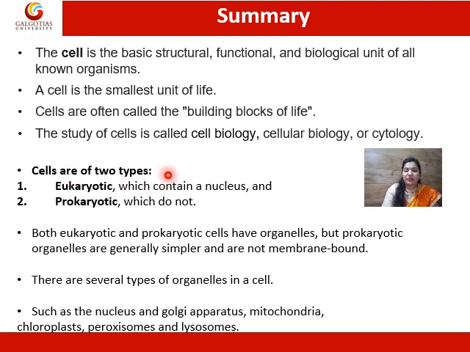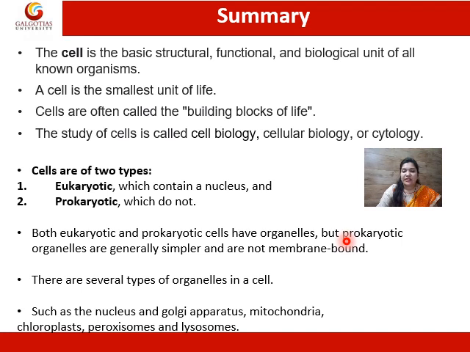There are two main types of cells, eukaryotic and prokaryotic. Eukaryotic cells contain a nucleus; prokaryotic cells do not contain a nucleus. Eukaryotic and prokaryotic cells both have organelles. Organelles are the small specific organ-like structures inside a cell's cytoplasm which perform specific functions.